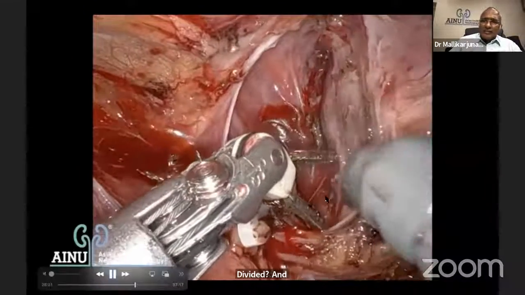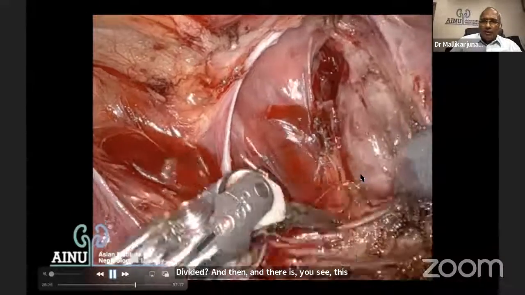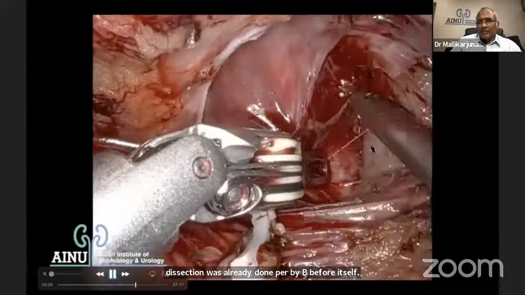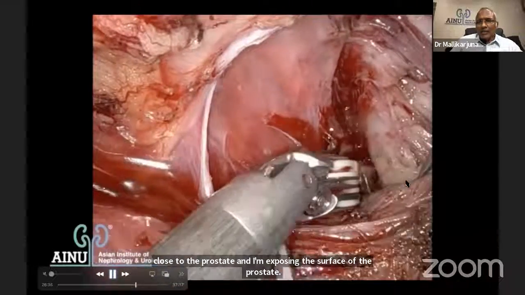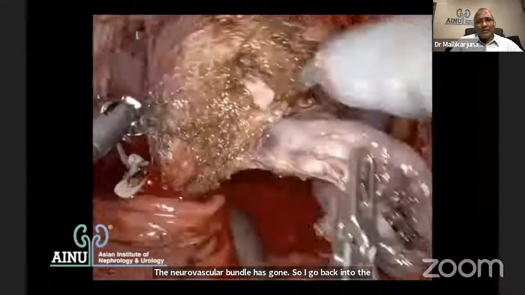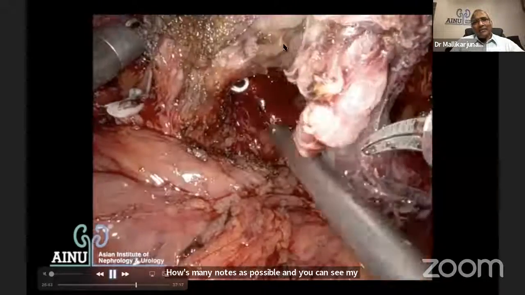You see, this dissection was already done by me before. Laterally, I've gone quite laterally. So I went very close to the prostate and I'm exposing the surface of the prostate. The neurovascular bundle has gone. So I go back into the same direction and dissect into that direction so that I try to retain as many nerves as possible. And you can see my instrument coming back.